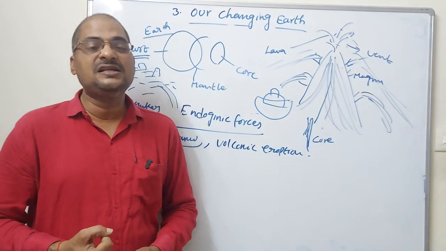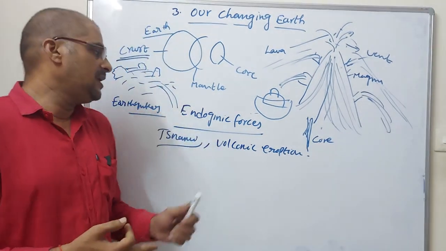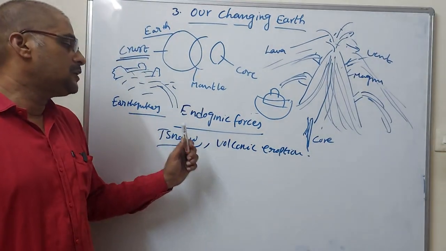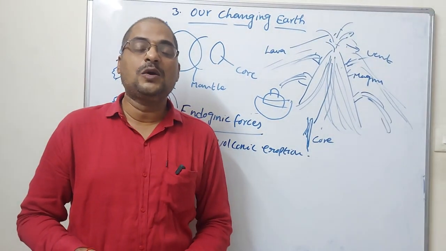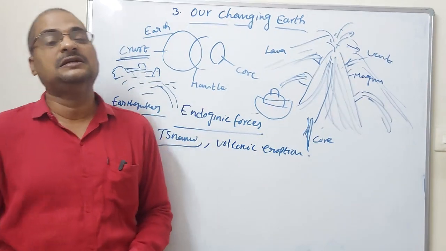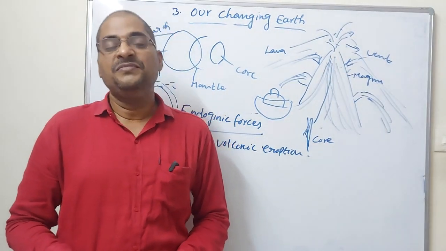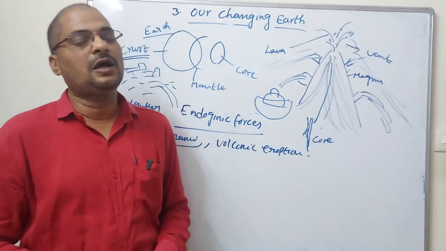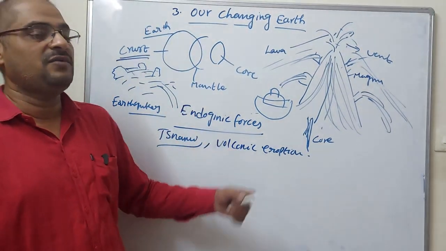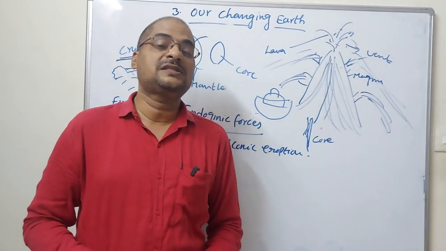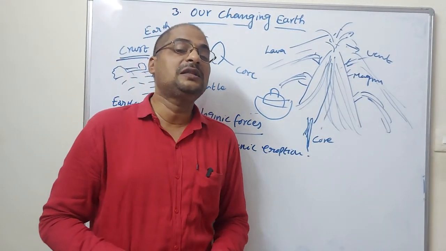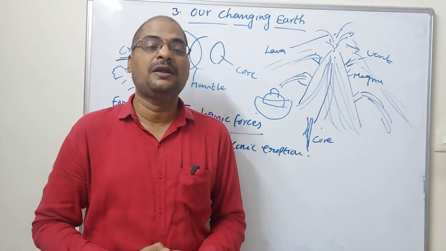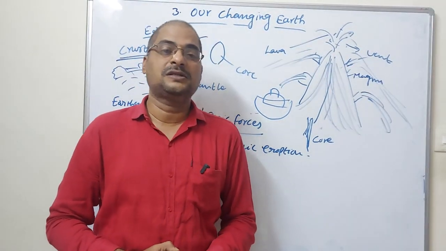There are three things we have to discuss regarding changes in the earth. One is tsunami, another is volcanic eruption, and another is earthquake. These three things are very dangerous to humans. So what do we have to do? What steps can we take to control earthquakes, tsunamis and volcanic eruptions?